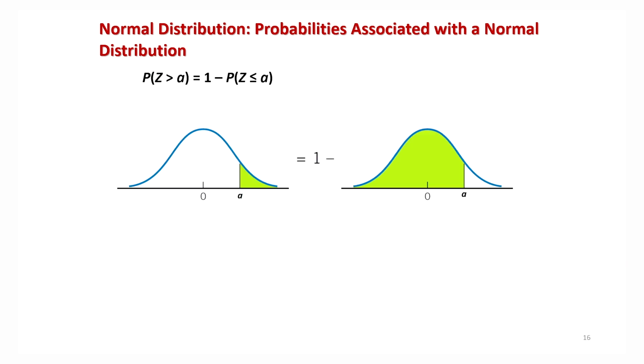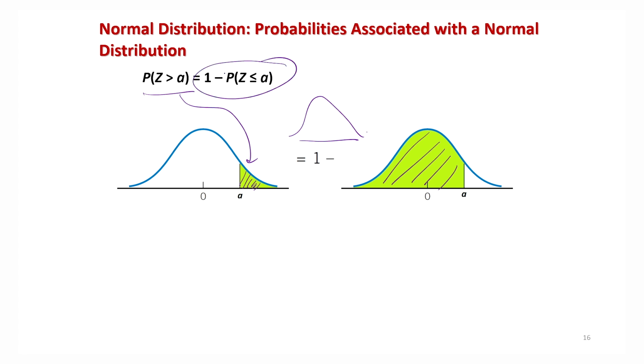And as I showed you earlier, you can see here the probability that z greater than or equal to a, which is this probability, is equal to 1, meaning the whole area, minus this area. So this is 1 minus the probability of z less than or equal to a.